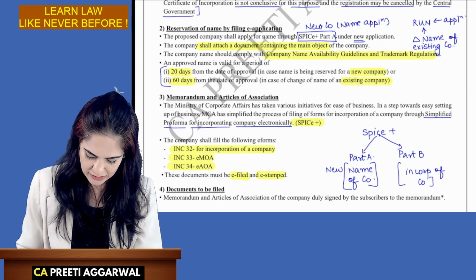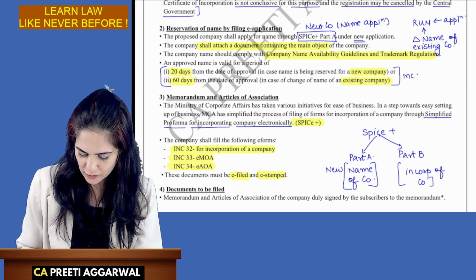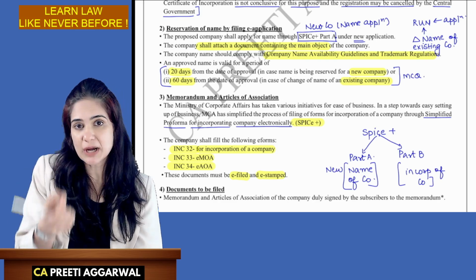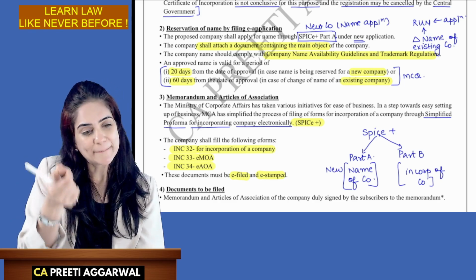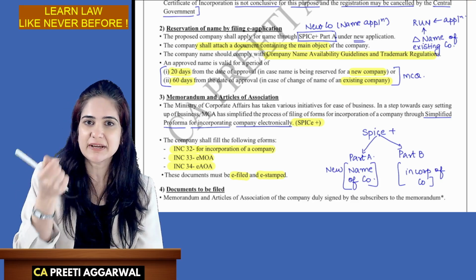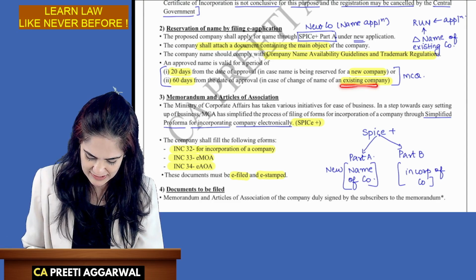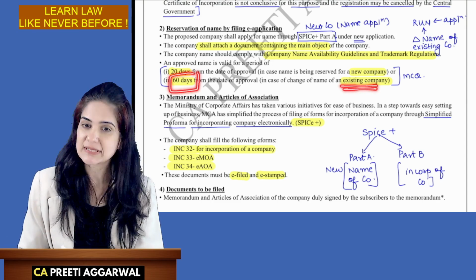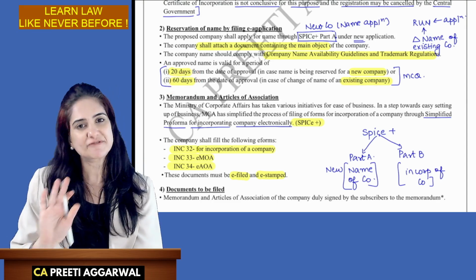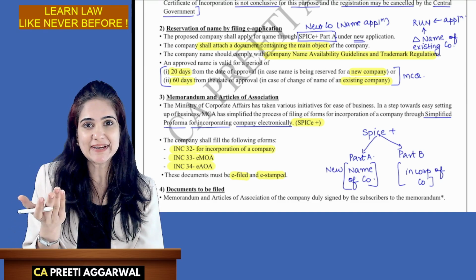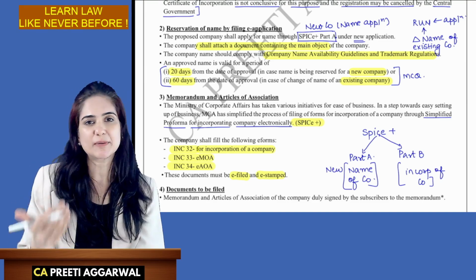Please highlight over here. This is important for MCQ. In case of a new company, once you get the name, please adopt and fill the incorporation form within 20 days. In case of an existing company, fill the form within 60 days. After you get the name, you have only 20 days, so quickly draft the memorandum and articles.